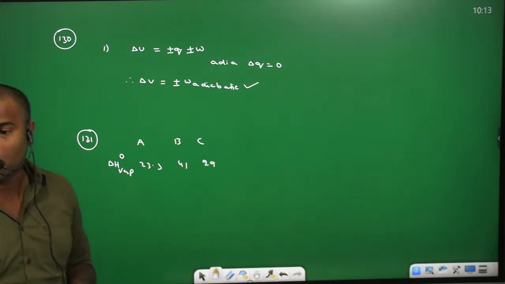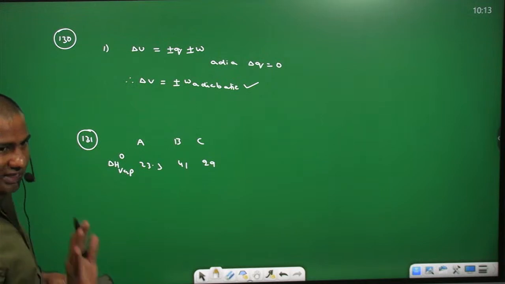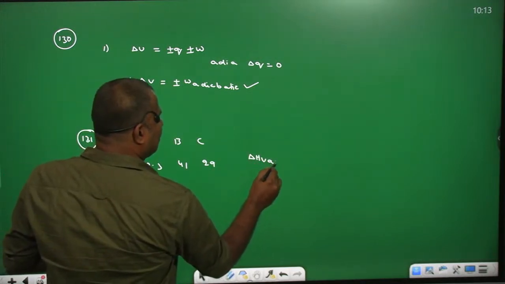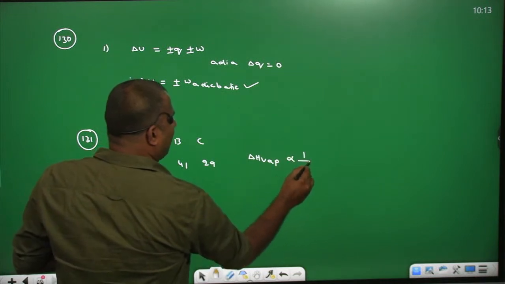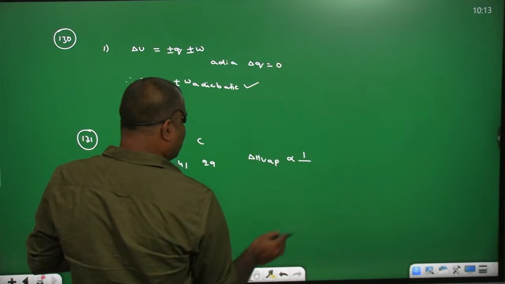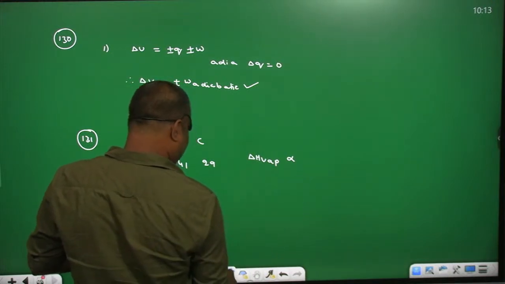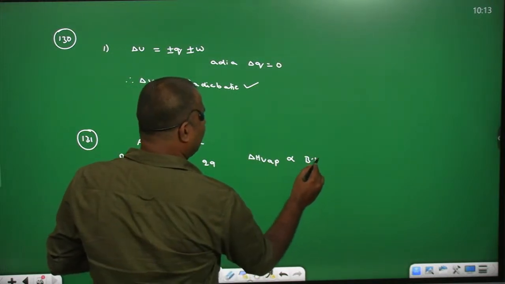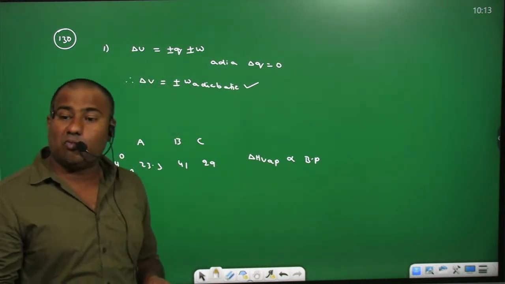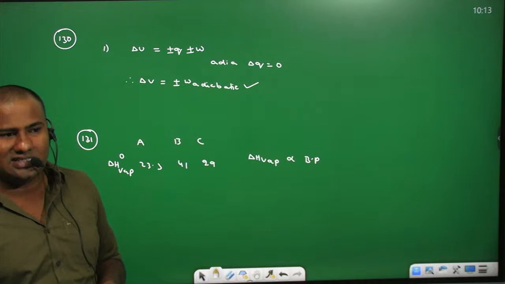See, the enthalpy of vaporization is directly proportional to boiling point. If any molecule has more boiling point, that indicates the interactions are more.